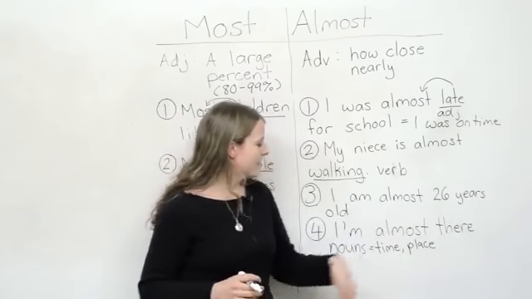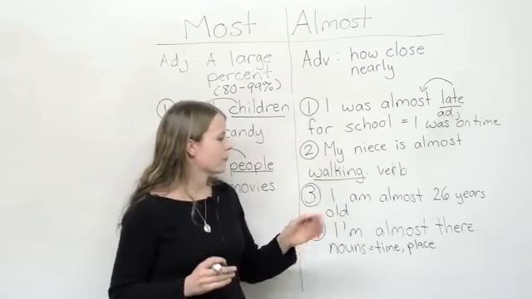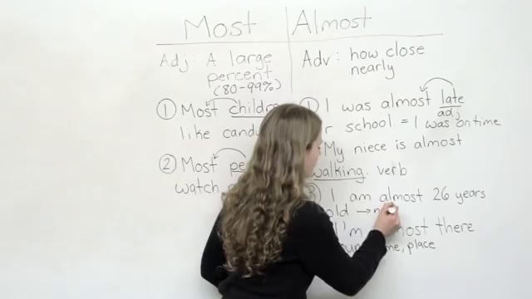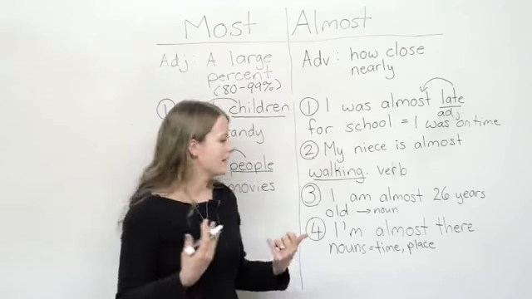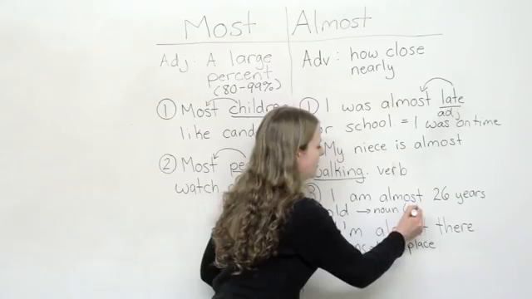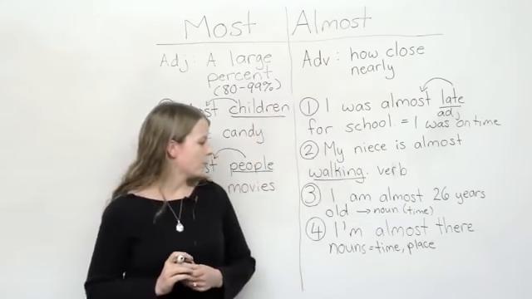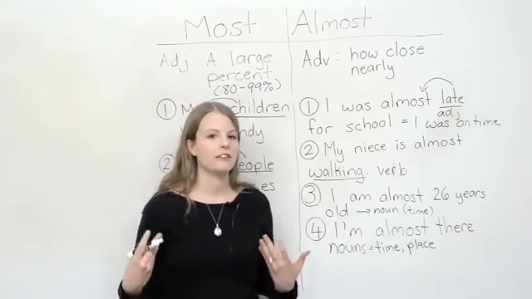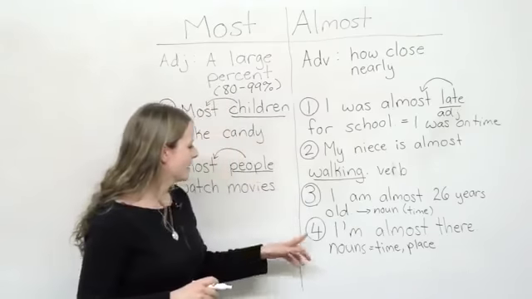So 26, that's a noun. So in this case, almost is describing a noun. And again, it's describing a noun that has to do with time. I am almost 26 years old. And that means I am close to being 26 years old. It means I'm 25, turning 26.